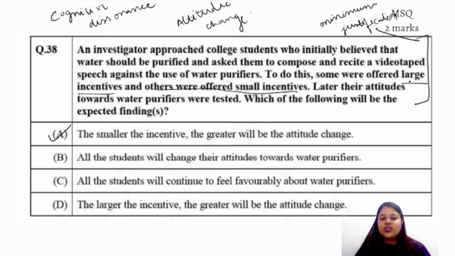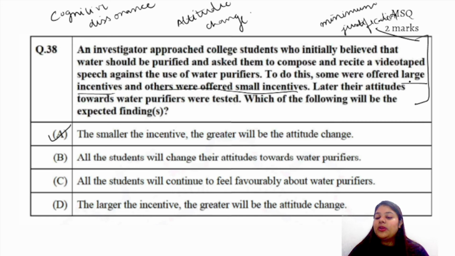So what used to happen there was that the students were given tasks which were very boring. Okay, and one was offered a very small incentive and the other was offered a large incentive. So it was seen that those who were offered a large incentive, and they were asked to tell people that the tasks were very interesting. So what happened? The people who were given larger incentives, they didn't tell people that. They said, "I just did it for money. There was nothing, the tasks were boring in itself." Right?